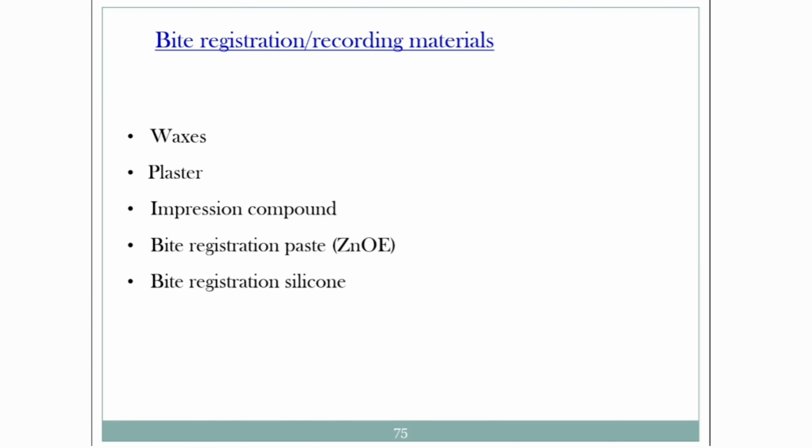Then the materials which are used for taking bite registration or bite recording are waxes, plaster, impression compound, bite registration paste, that is zinc oxide eugenol paste, and bite registration silicone.